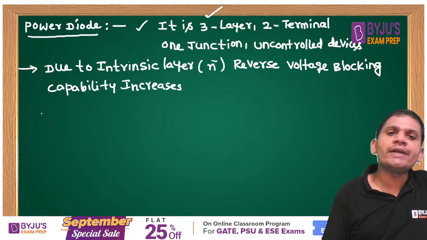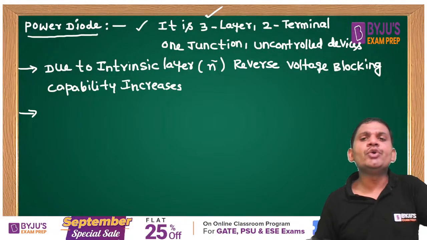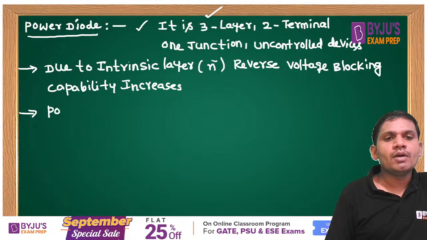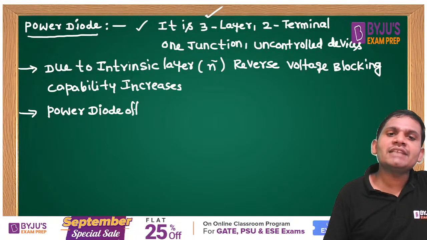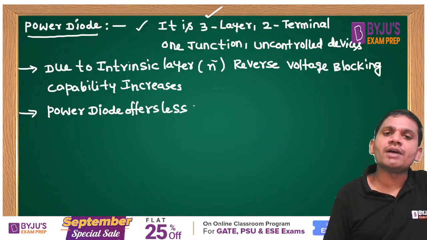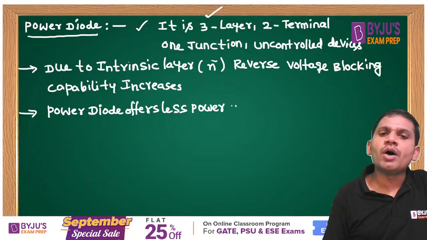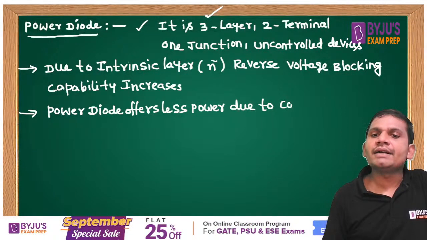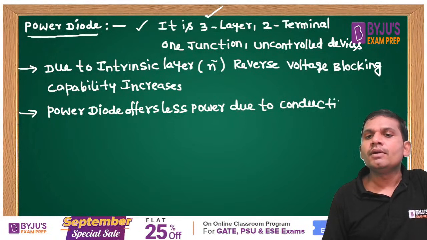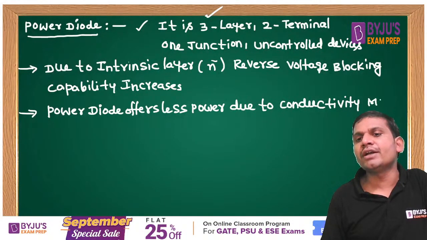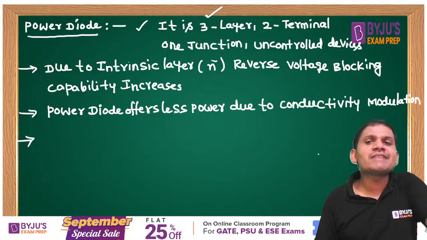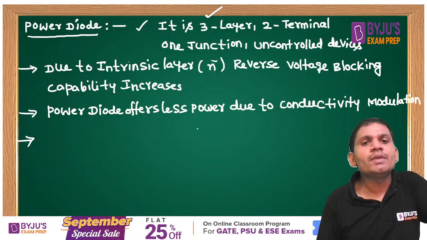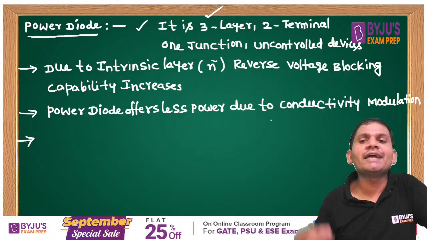One more point, students. The power diode offers less power loss due to conductivity modulation.